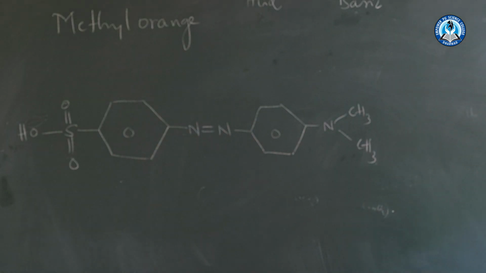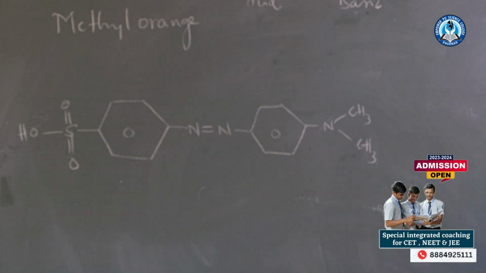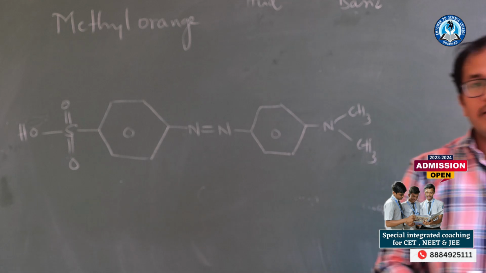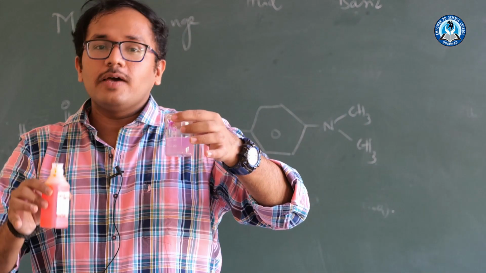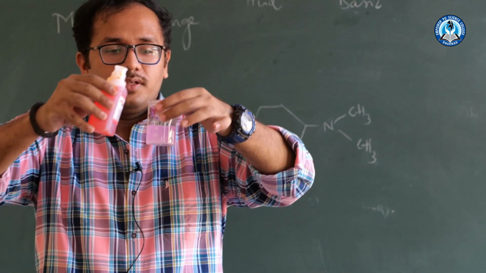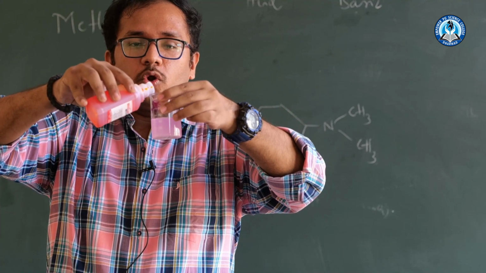Now what I will do: to this solution in which I have added the phenolphthalein indicator, I will add methyl orange. Let us see what happens. Okay, so let us see. I will add 1 to 2 drops, not much.